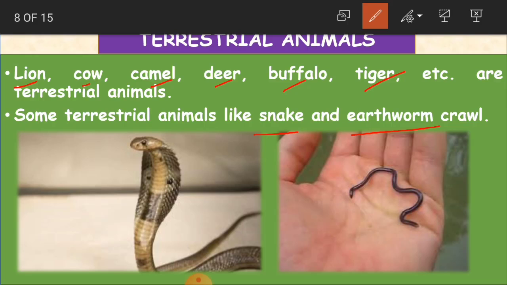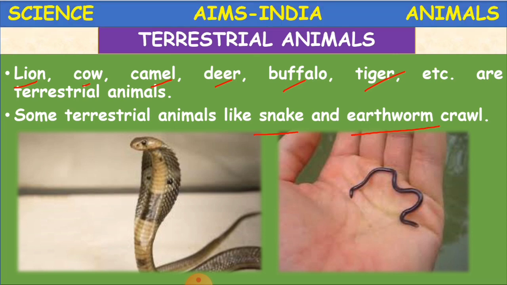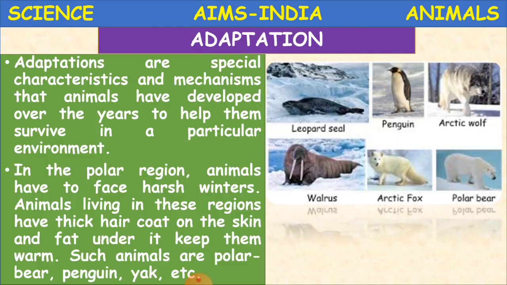But again, these animals are of different types, and they have got different features. Some terrestrial animals like snake and earthworm don't have legs to run, so they'll crawl on the ground. They cannot run. So this is another type of feature of some particular animals. Clear, children? Like a baby of a human being, how it crawls? Same like that, the snake and earthworm crawl on the ground.